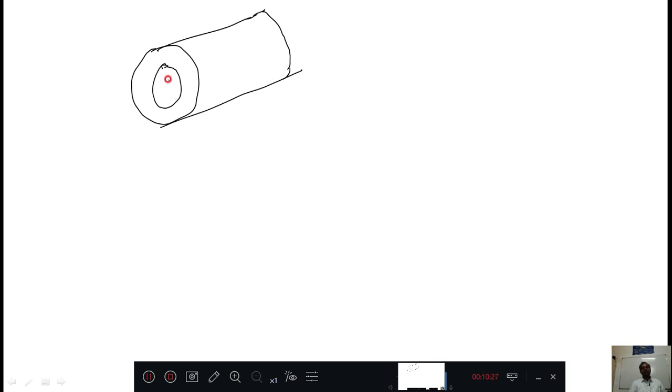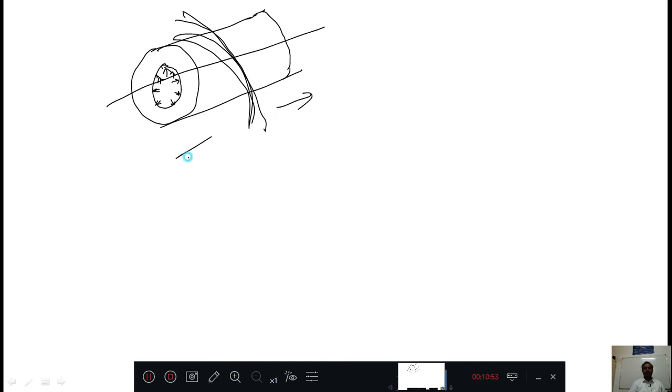Inside, internal fluid pressure is there, and that fluid pressure will act on the wall of the cylinder. When this is acting, this cylinder may fail lengthwise, or it may fail circumferentially. It may fail like this, cut into two parts, or like this, cut into two parts. We don't know how it will fail. That is what we are understanding in this chapter.